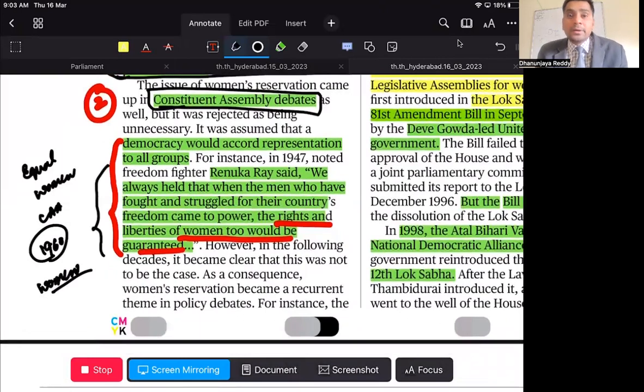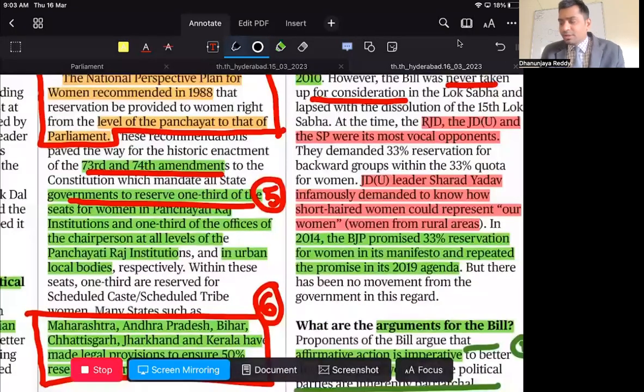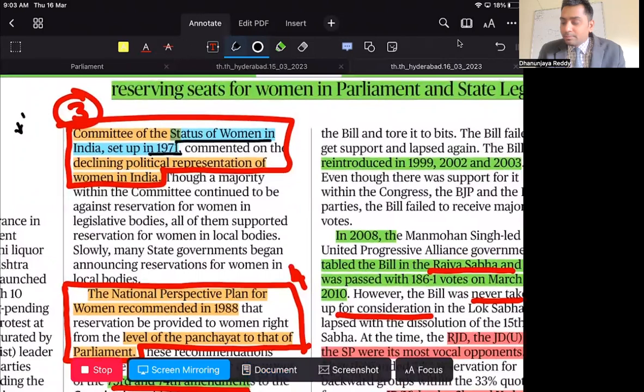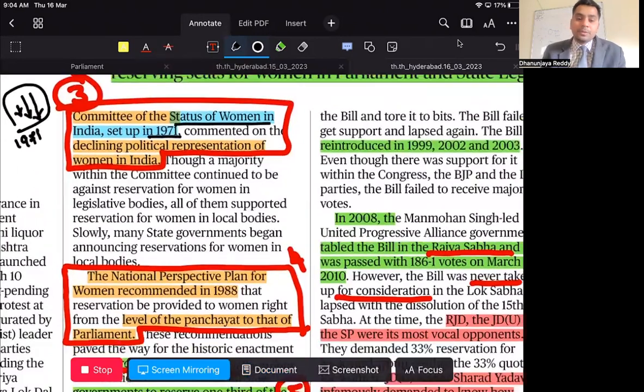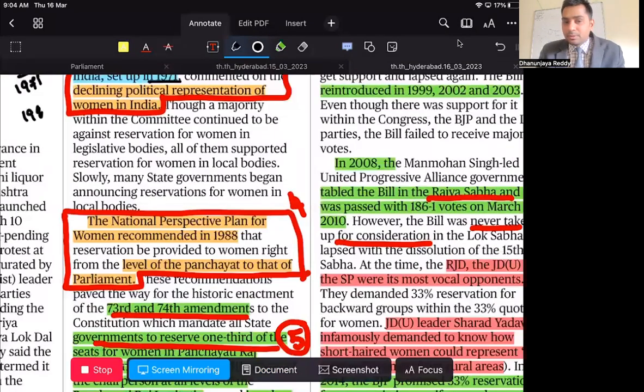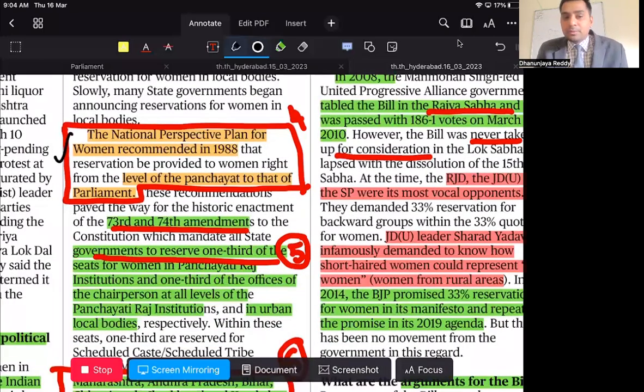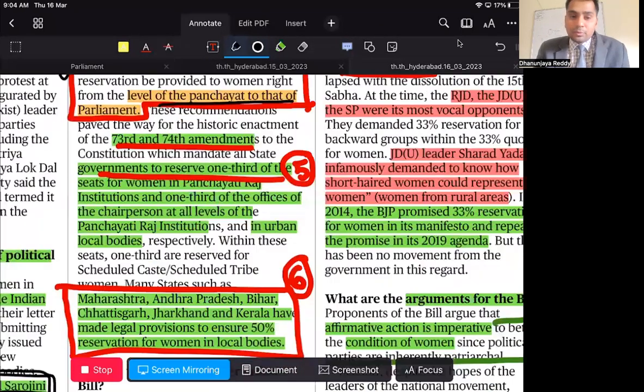But that was a quagmire, it has vanished. As a result, in the year 1971, there was a committee known as Status of Women in India. This committee said that representation of women in political parties is declining. So by 1971, they realized that women's representation is very poor. In the year 1988, there was a plan called the National Perspective Plan. This plan said that women have to be given reservations, and this led to not less than 1/3 of the seats in panchayats being provided to women.